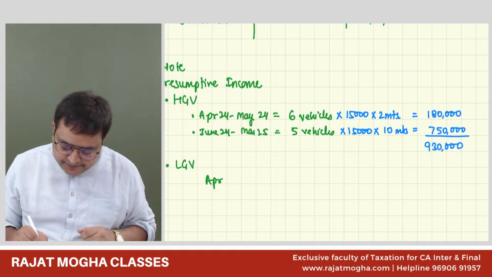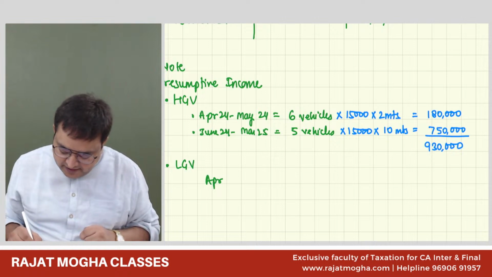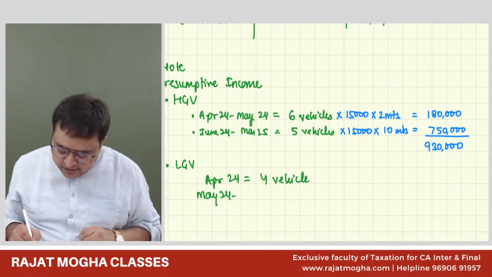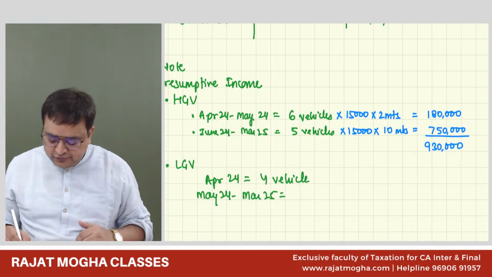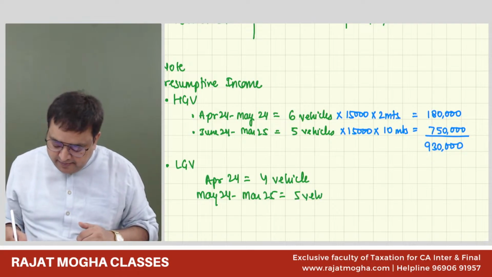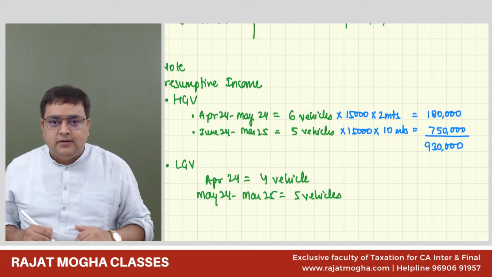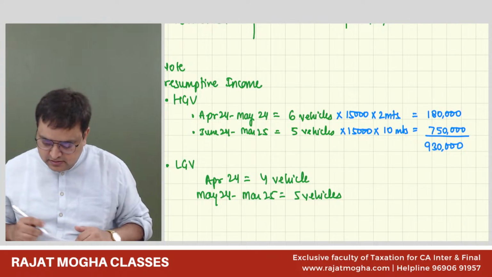So in the month of April 24, he was having 4 light goods vehicle. And from May 24 till March 25, he purchased 1 more, so it becomes 5 vehicles. I believe everybody is okay with it. Sir, but in the month of May, we calculate for 11 good vehicles.